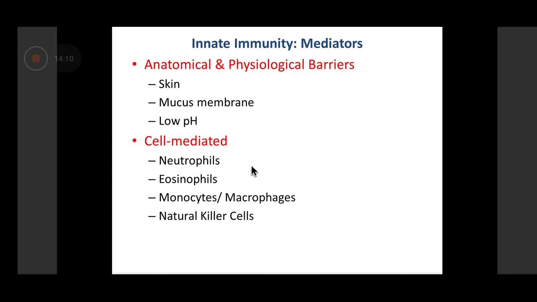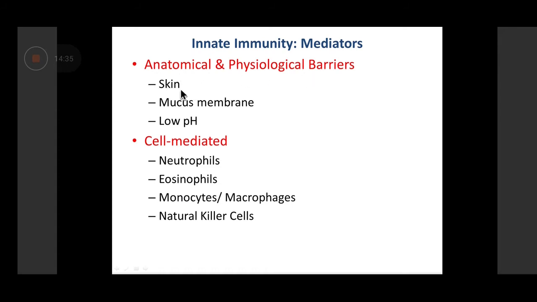Now we shift our attention to the mediators of the innate immune response, how the innate immune response is mediated. Let's have a look at that. There are various mediators of the innate immune response. These are broadly classified into two categories: anatomical and physiological barriers, and cell-mediated innate immune responses.